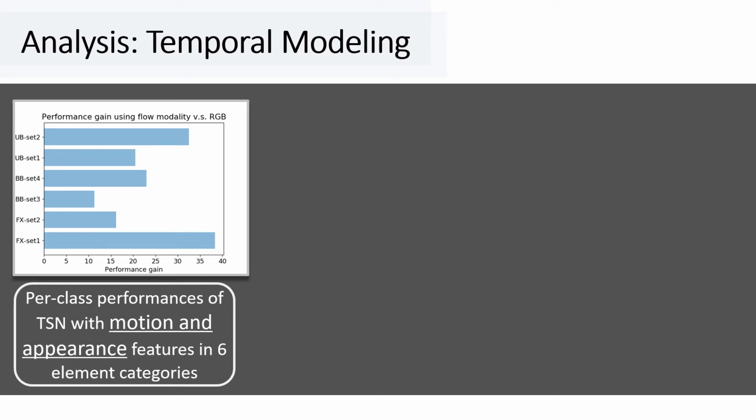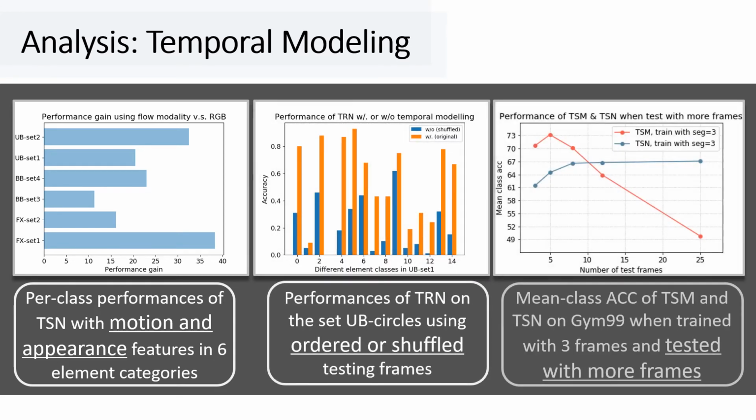To further study this, we do analysis on TRN and TSM, both possessing modules for longer-term temporal modeling. For the temporal reasoning module in TRN, we shuffle the input frames during testing and observe a severe drop of performance. Then, for the temporal shifting module in TSM, when the number of testing frames is very different from that in training, the performance will also drop sharply. All this demonstrates the importance of modeling temporal dynamics for fine-grained recognition of motion-intense actions.